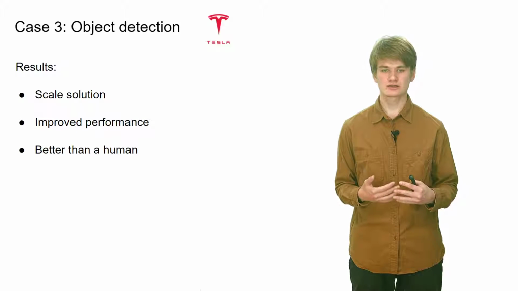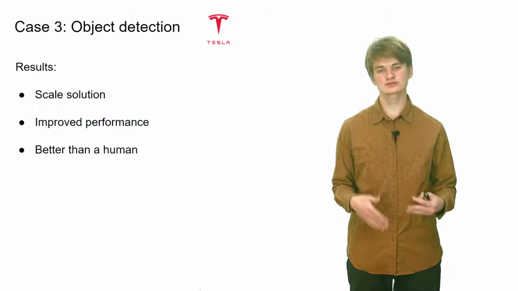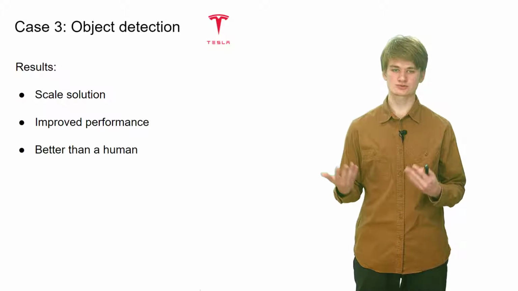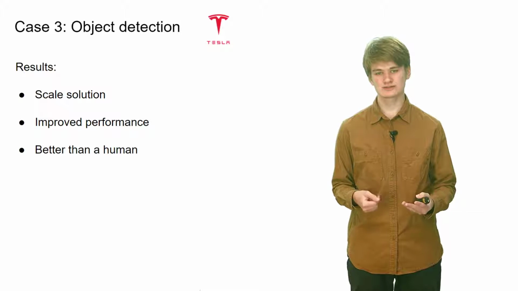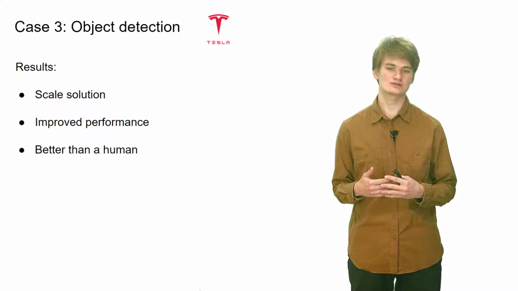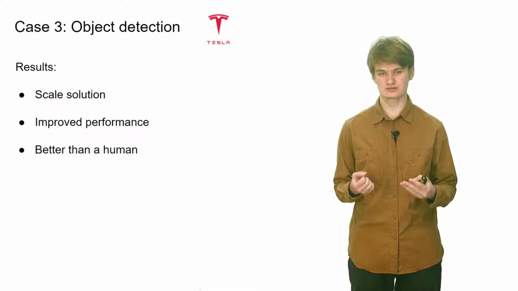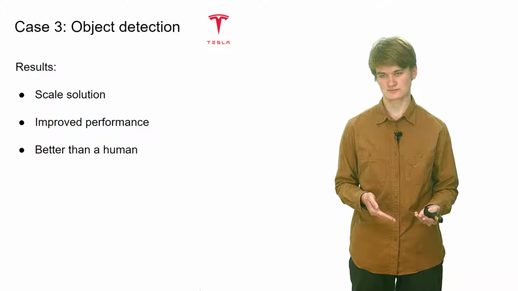Here, active learning allows scaling a solution that would be impossible without it. It improves the quality of object detection for autonomous driving. And according to an NVIDIA study, this approach of finding appropriate images with uncertainty estimation even works with 1.4 times better accuracy of finding necessary objects than a human.